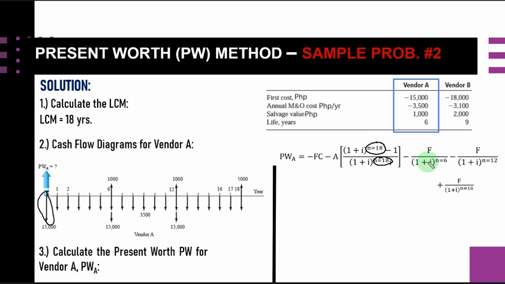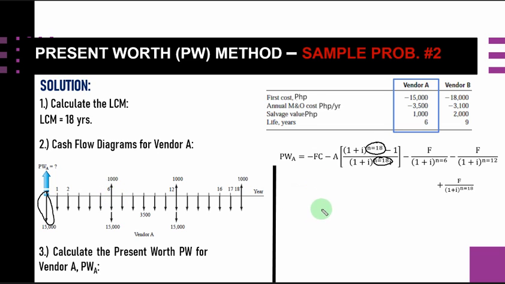So why is it that we are using this formula? We are using this one because we only consider this amount here and this amount here. We are not considering a uniform annual payment, but only this amount during this year 6.